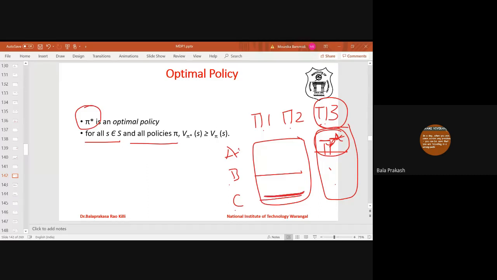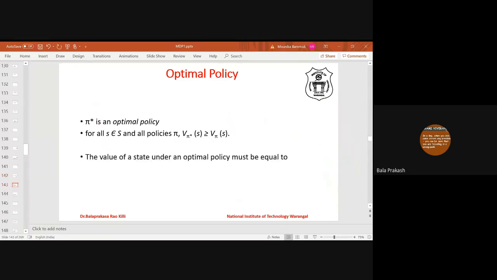So mathematically this can be written like this. For all states S and for all policies phi in the system, V optimal, the value of a state following the optimal policy, must be greater than or equal to the value of the state following any other policy phi. So this is the mathematical representation of an optimal policy.